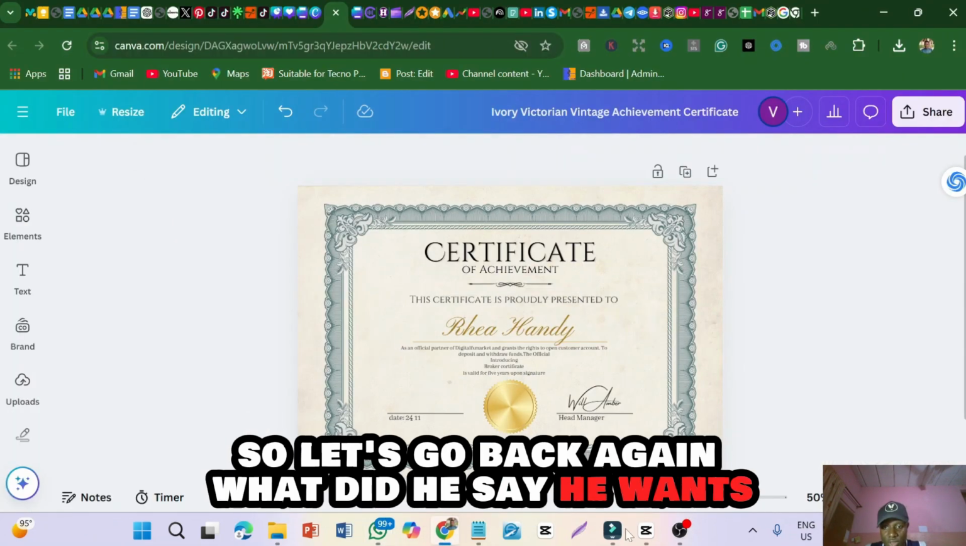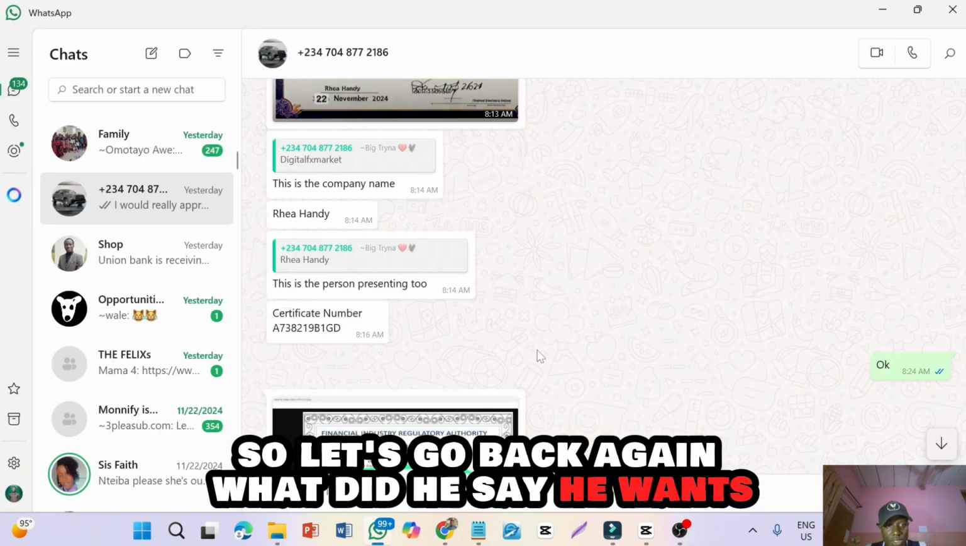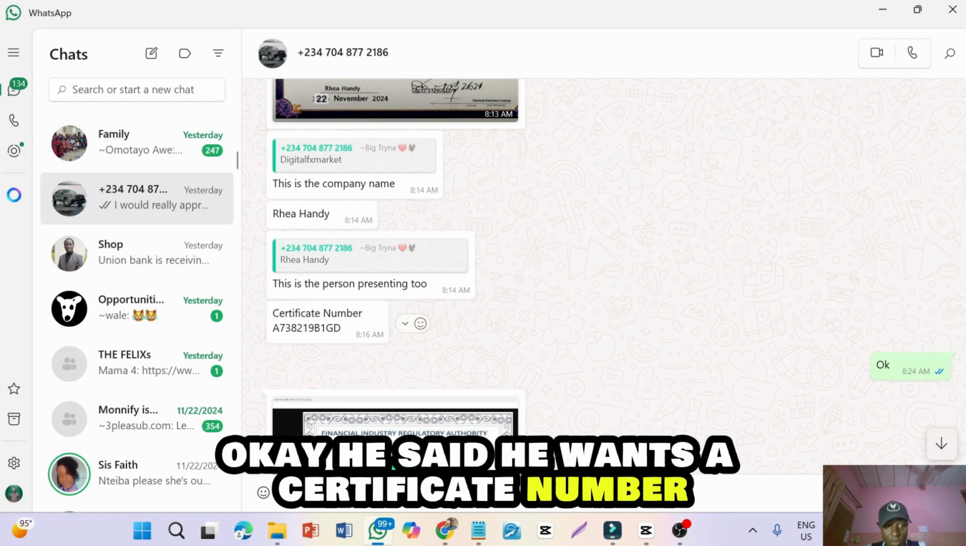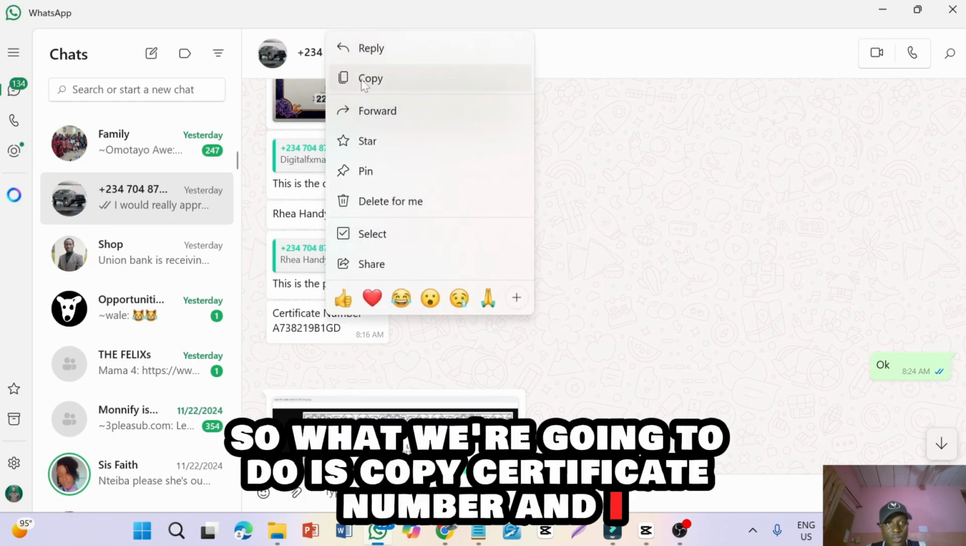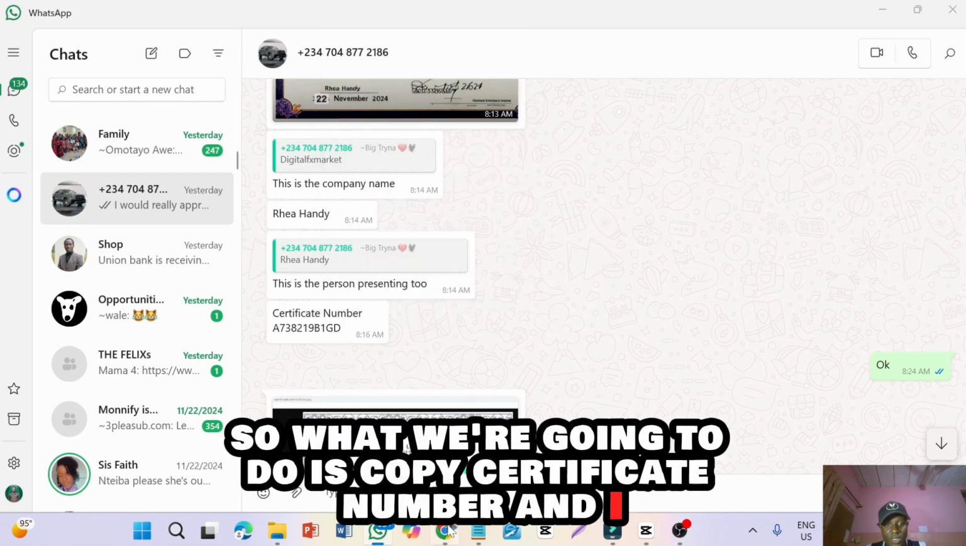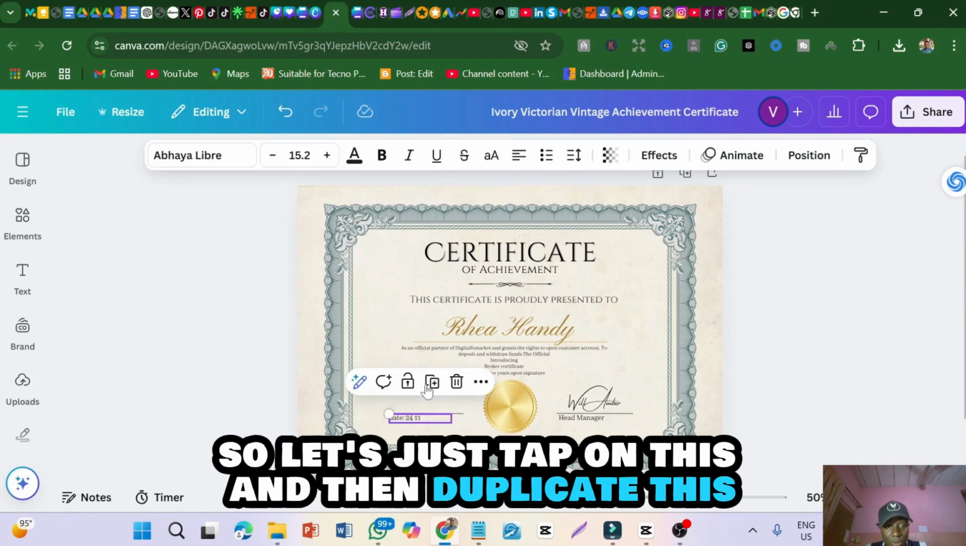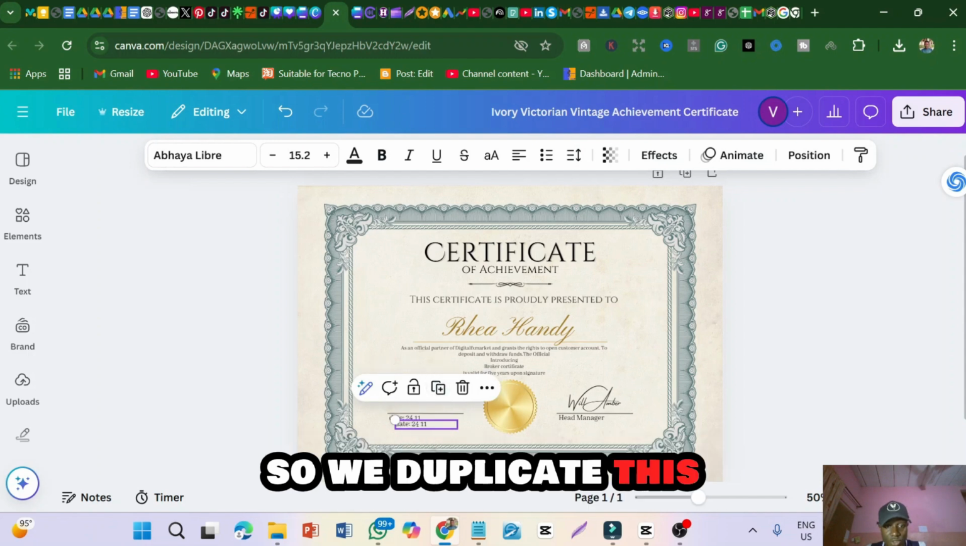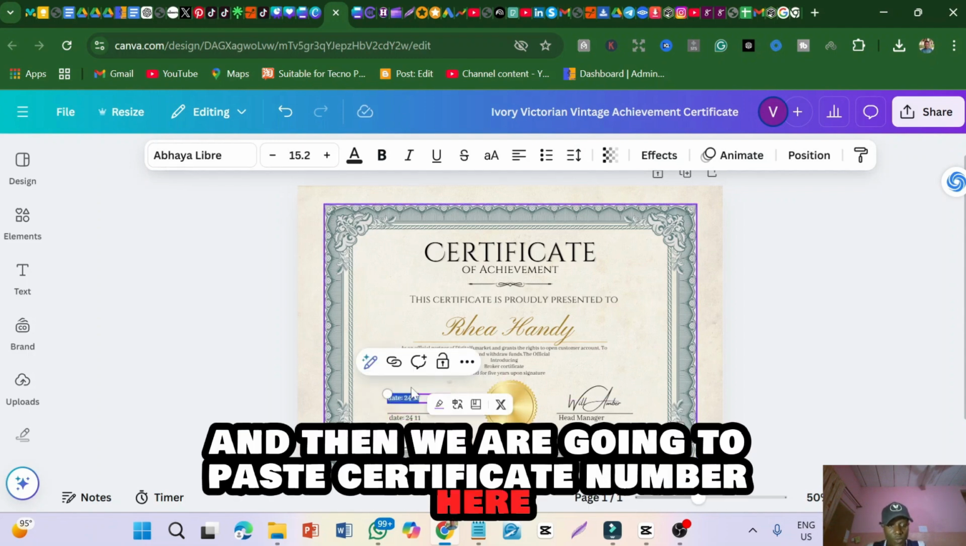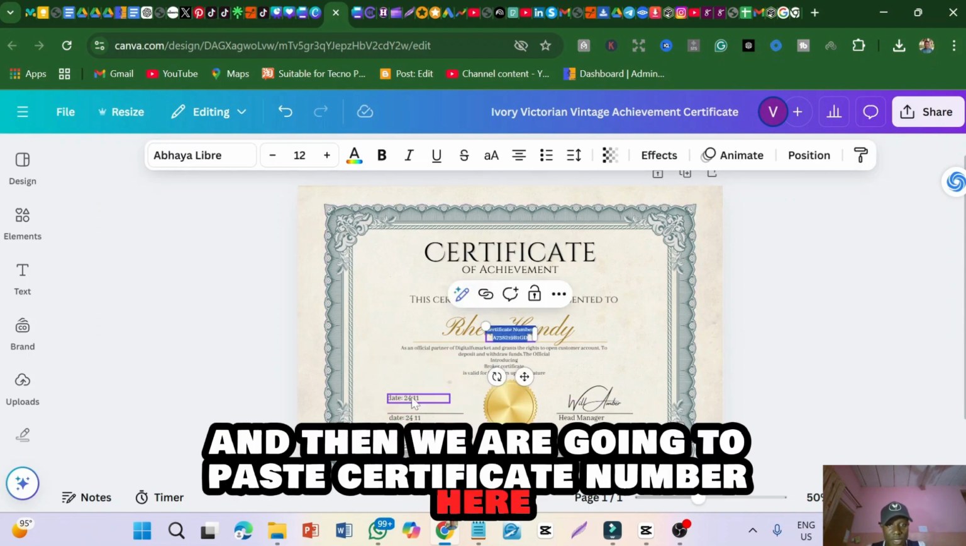3 minutes. So let's go back again. What did he say he wants? Okay, he said he wants a certificate number. So what we're going to do is copy the certificate number and then take it here. And where can we put the certificate number? So let's just tap on this and then duplicate this. So we duplicate this and then we are going to paste the certificate number here.